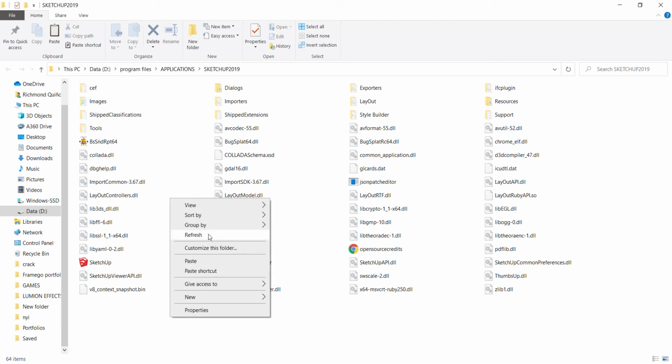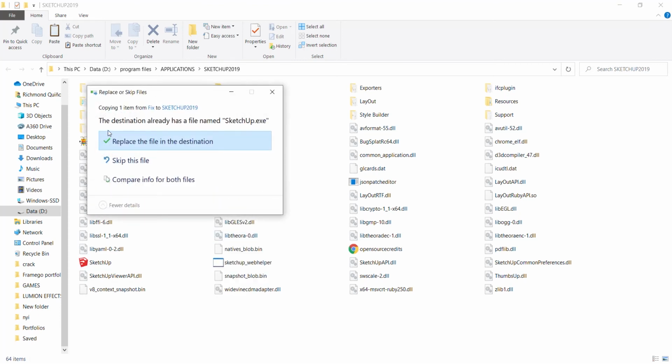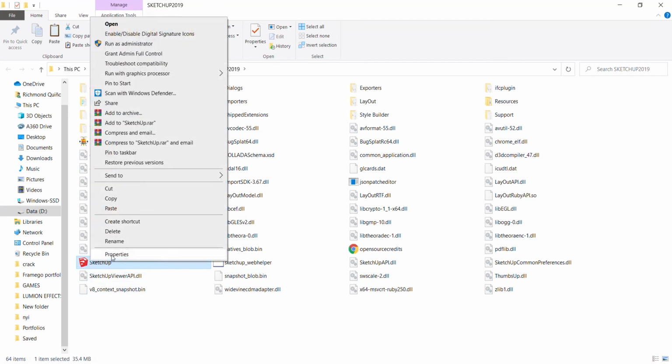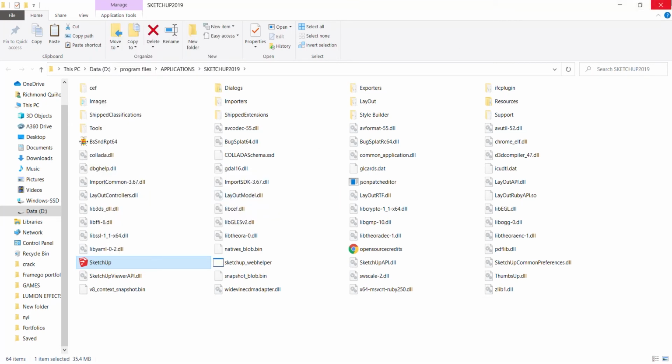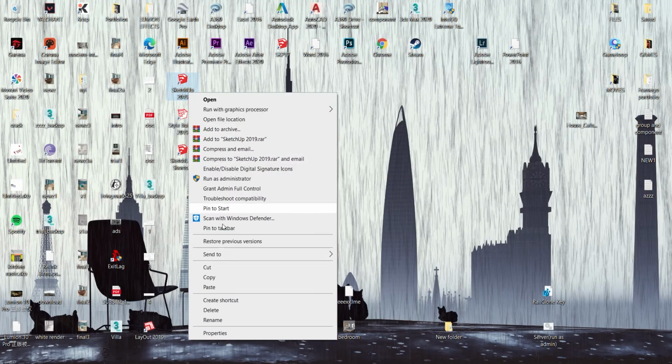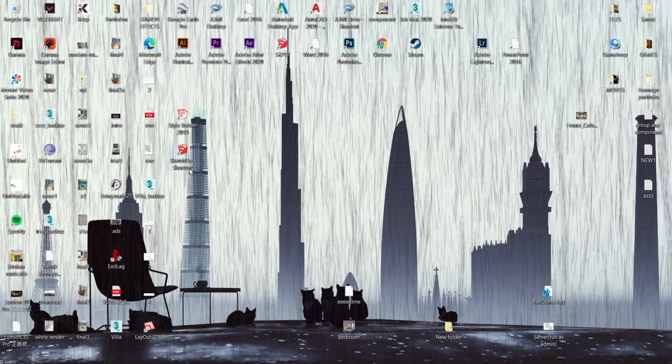So, pag na-paste, since may kapares siya, kailangan mong i-replace yung nandun na file. So once na na-replace natin, just click replace the file in the yan, just click it. So once na ma-replace nyo na siya, i-place nyo yung icon na yan sa desktop. Okay. Then X. Then delete nyo yung unang icon dahil nagbago na yung icon na gagamitin natin. And ito na yung SketchUp na gagamitin natin.